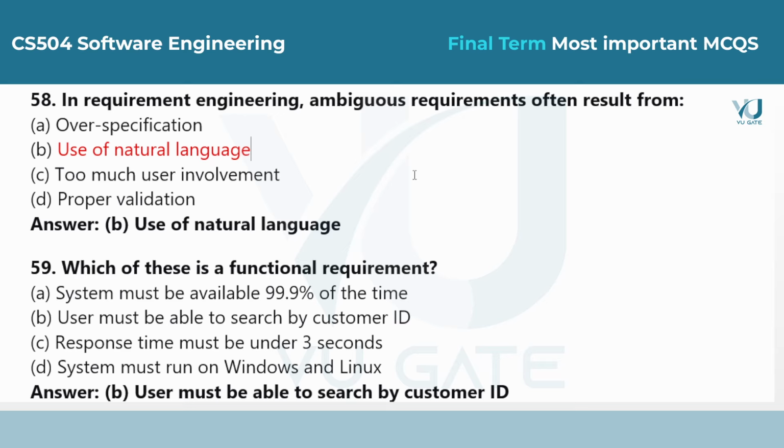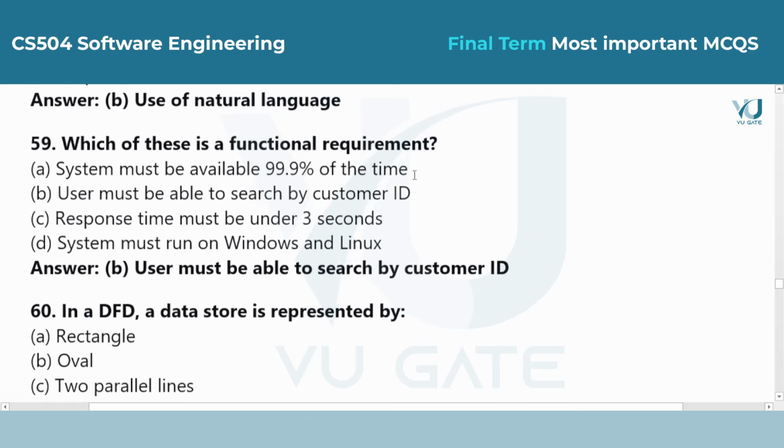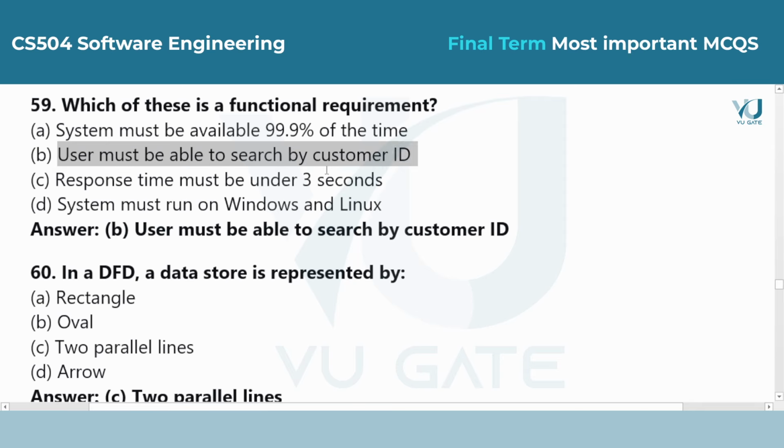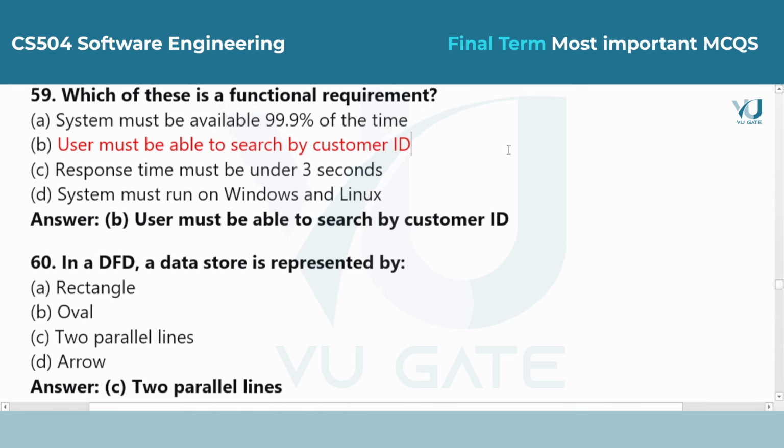Question 59. Which of these is a functional requirement? Answer is option B, user must be able to search by customer ID. Functional requirements describe specific tasks the system must perform. Searching for a customer is a clear action or feature, whereas speed and availability are non-functional qualities.